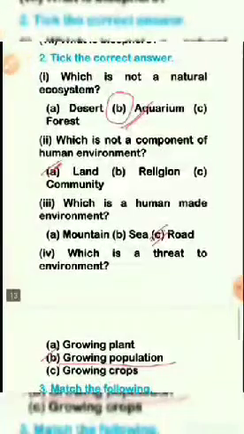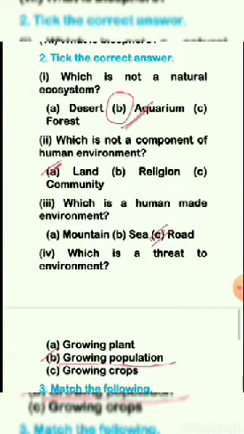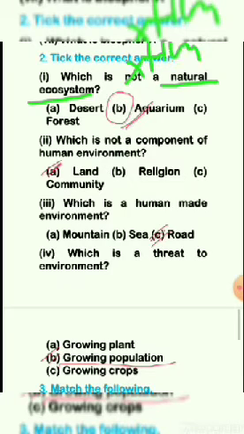So, right now we will do the MCQs. Which is not a natural ecosystem? Not a natural ecosystem means it is human made. Desert, it will be wrong. Forest, also wrong, because these two are natural, but not a natural ecosystem means human made. So, aquarium is the answer.